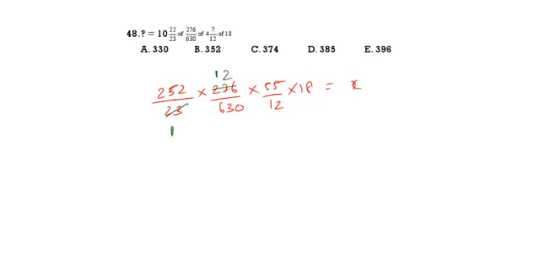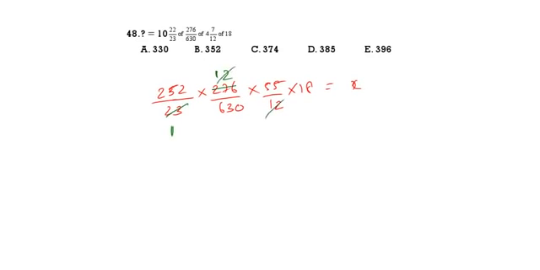10 22 by 23 means 252 by 23 into 276 by 630 into 55 by 12 into 18 is equal to how much? This you need to calculate. See the calculation part. 23 ones 23, 23 twelves 276. Now here, 12 and 12 will cancel.